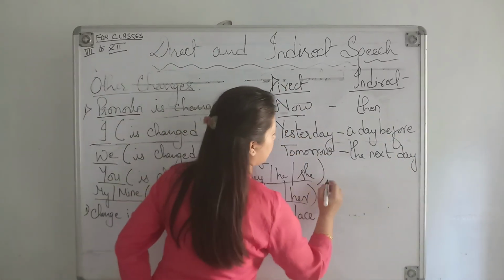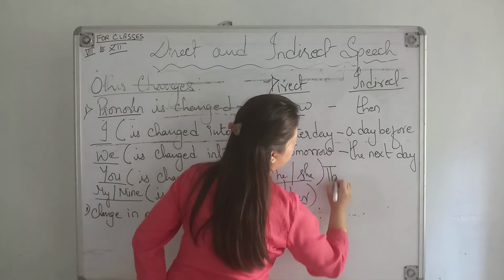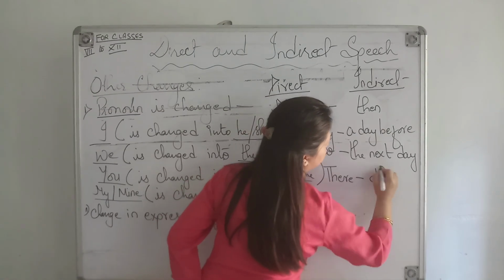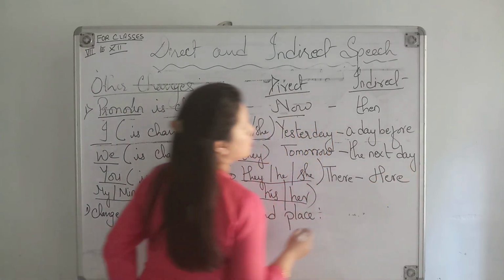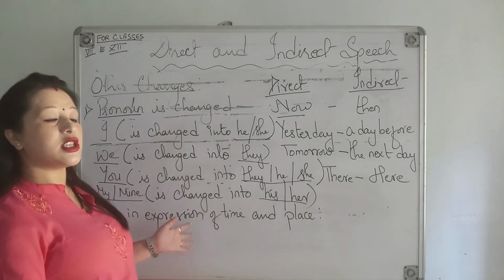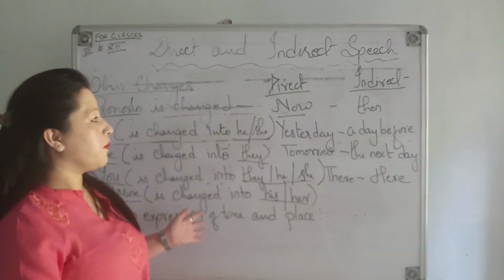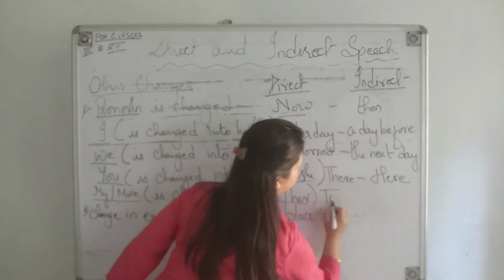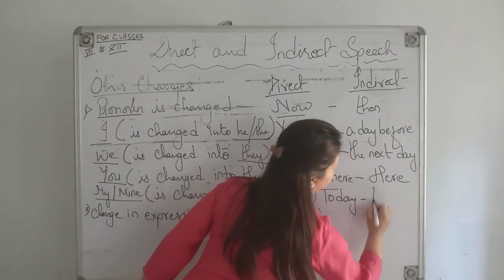If there is here, it becomes there. So in this way, these are also other changes when you change direct speech into indirect speech. Today becomes that day.